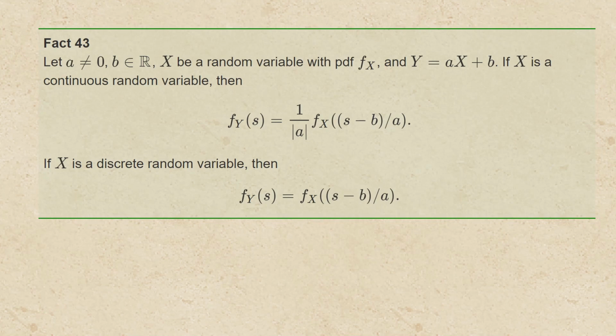If x is a continuous random variable, then the density of y at s will be 1 over the absolute value of a times f at x evaluated at the quantity s minus b over a. If x is a discrete random variable, then the density of y at s will be f at x evaluated at the quantity s minus b over a.